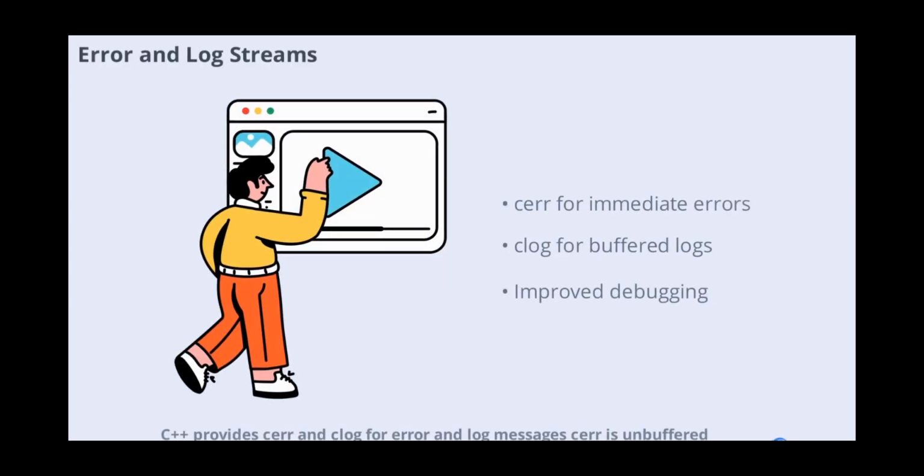C++ provides cerr and clog for error and log messages. Cerr is unbuffered, meaning output appears immediately, making it ideal for error reporting. Clog is buffered, so output may be delayed until the buffer is full or flushed. Using these streams helps separate regular output from errors and logs, improving program clarity and debugging.